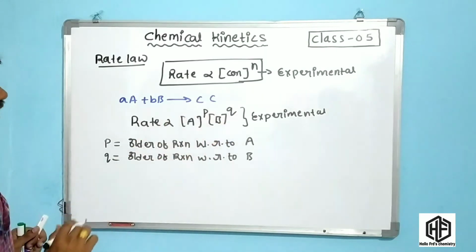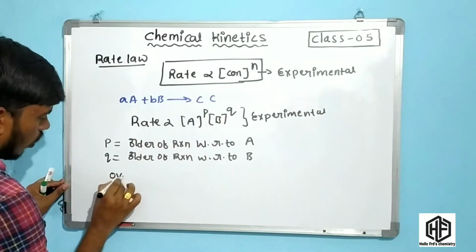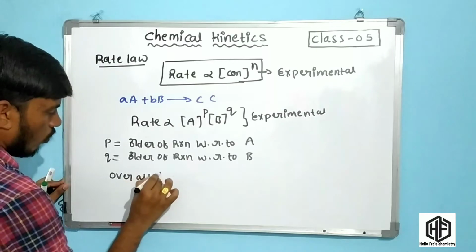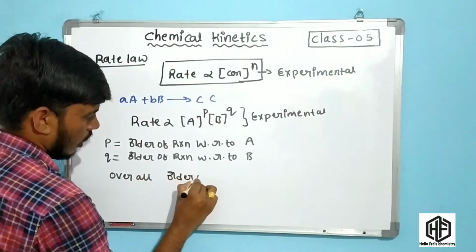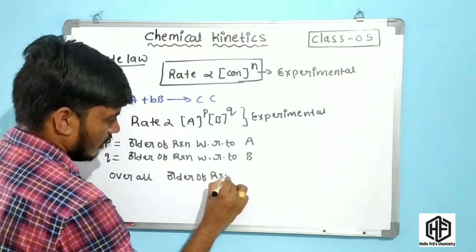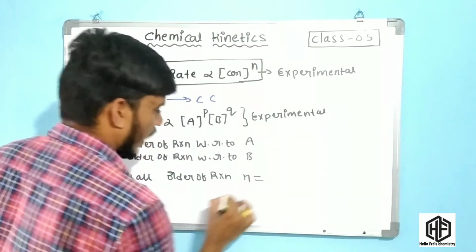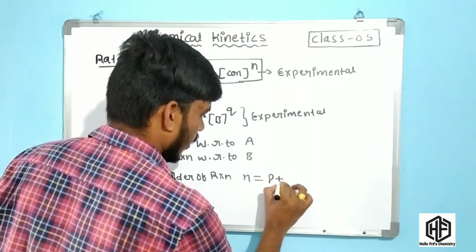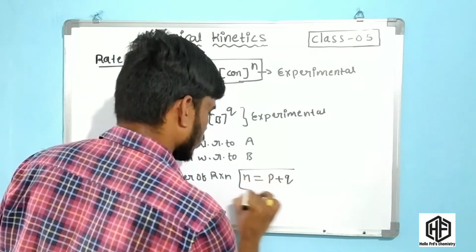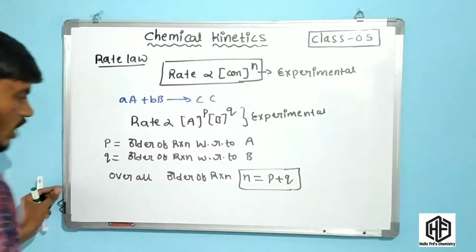Now overall, the order of reaction is represented by n equals p plus q. This is very important, friends. What is the order of reaction?